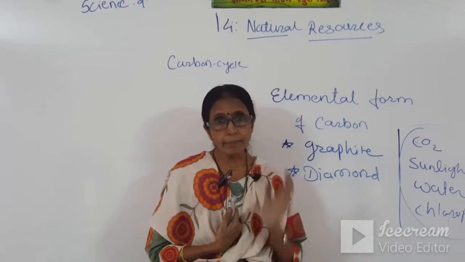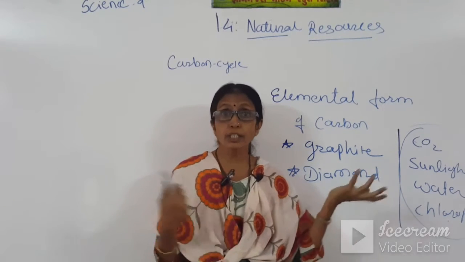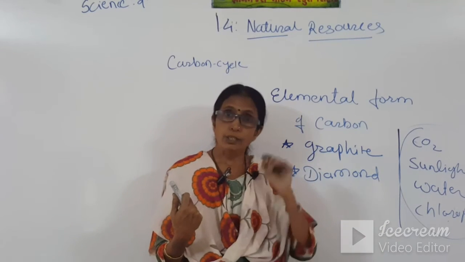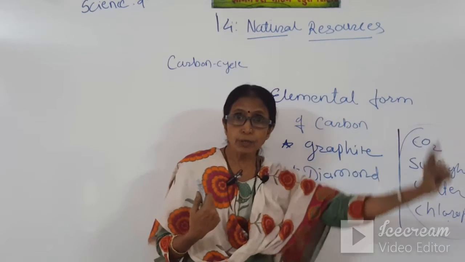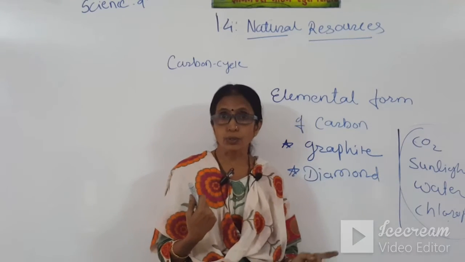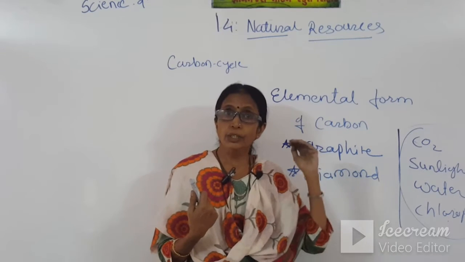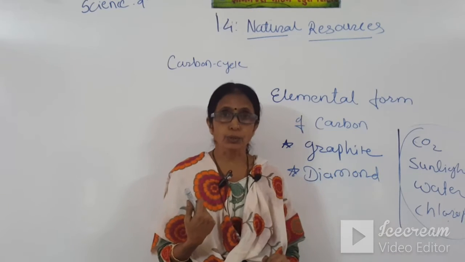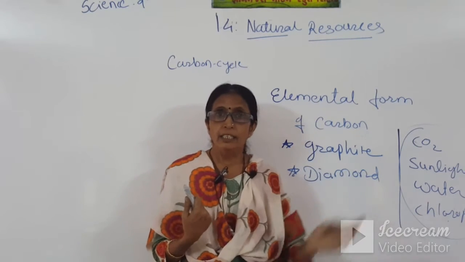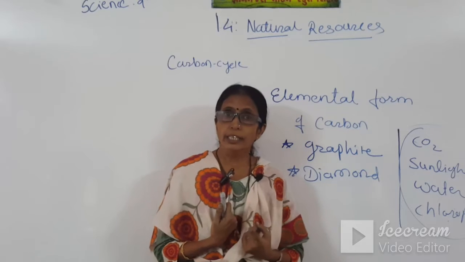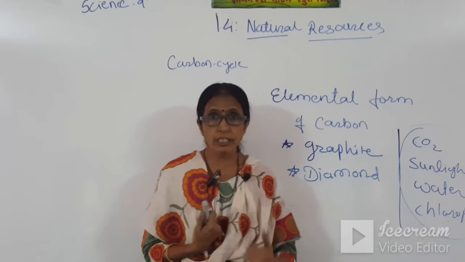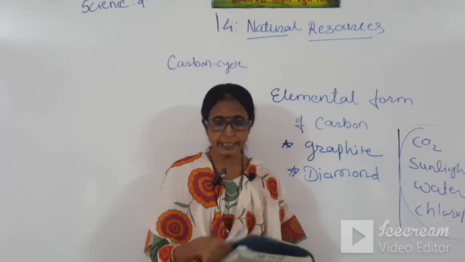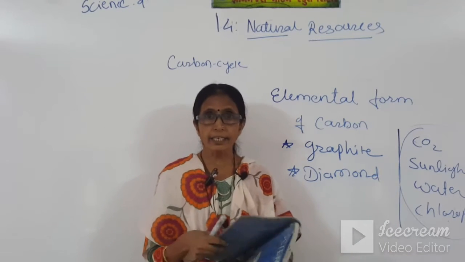So there are carbon particles also there. Due to this, the smoke is black colored. So due to this carbon, the smoke is black. So here in the atmosphere, this cycle goes on. This carbon is utilized by plants, and it returns in the form of CO2, and again the cycle goes on in nature. So it is just the carbon cycle, students. Here see page number 199. The carbon cycle is given.